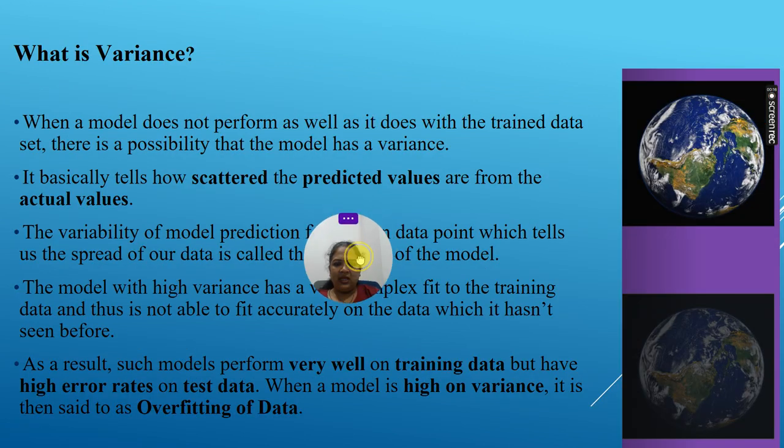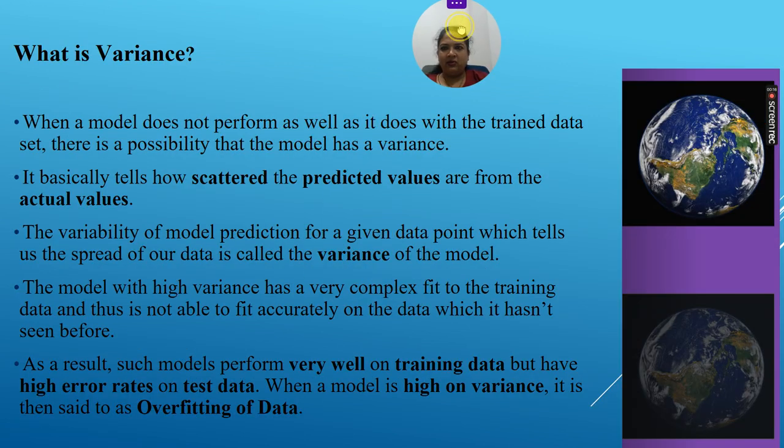Now the next thing, to check the performance of the system, we use two terms many a times, that is variance and bias. When a model does not perform as well as it does with the trained data set, there is the possibility that the model has variance. But what exactly is variance? Variance basically tells us how scattered the predicted values are from the actual values.